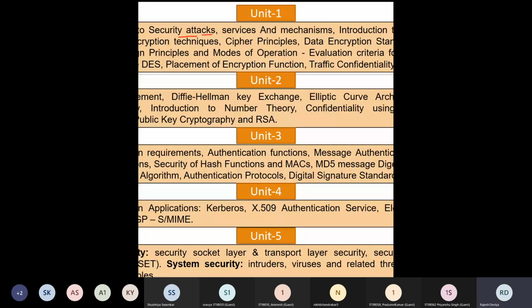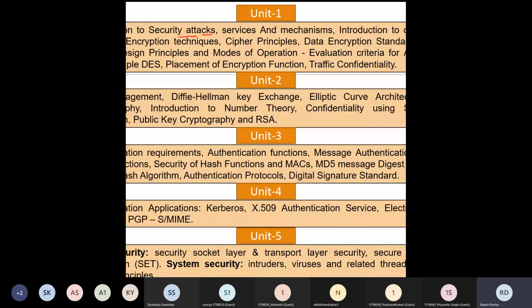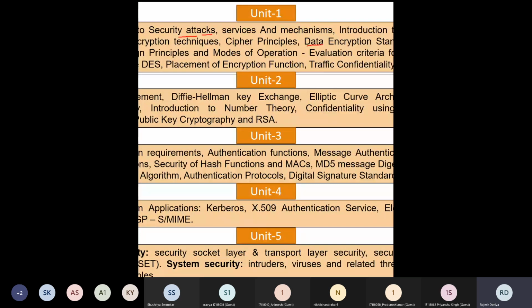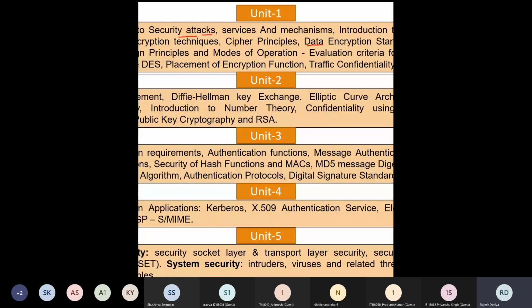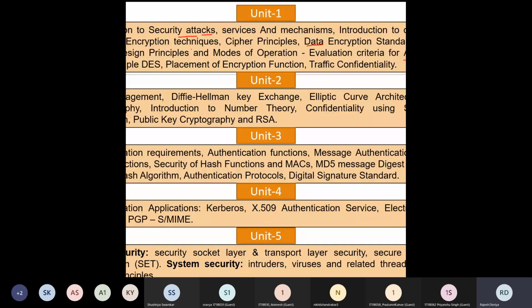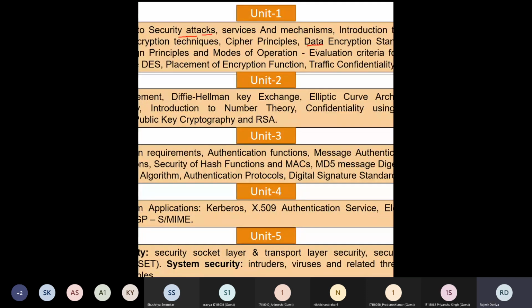Thereafter, some of the famous symmetric key cryptography techniques such as DES, acronym for Data Encryption Standard. Thereafter, one more major algorithm called Advanced Encryption Standard, and then some of the variations of DES like double DES, triple DES. Okay, so these are the major portion of your unit number 1. So the basic introductory part will be there, and then two very famous block cipher techniques termed as DES and AES will be covered in your unit number 1.